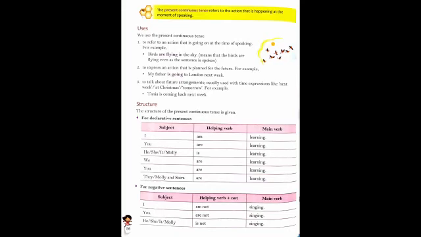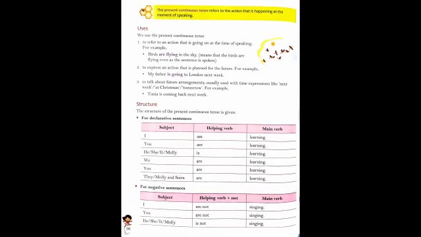So you will see the structure in your book. For the declarative sentence, we use the subject first, then the helping verb, then after that the main verb. This is the way you have to frame the sentence.